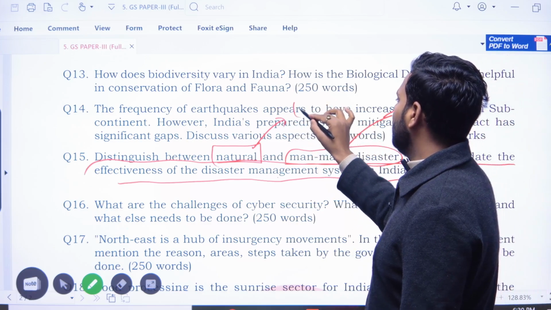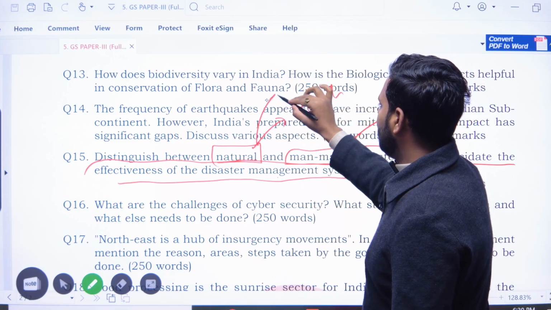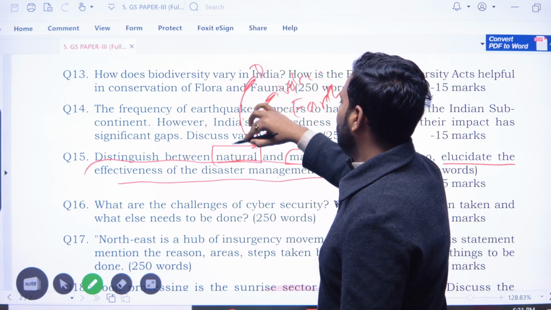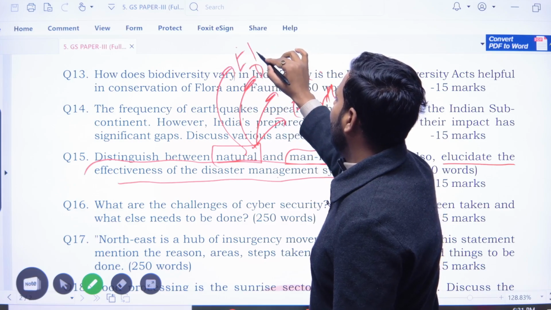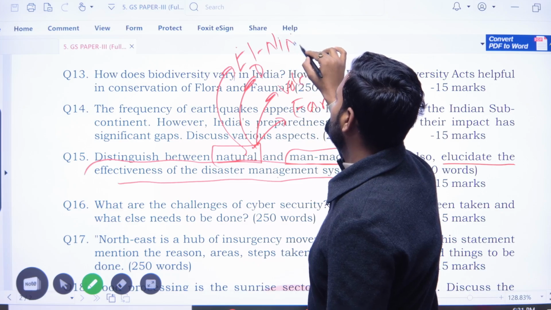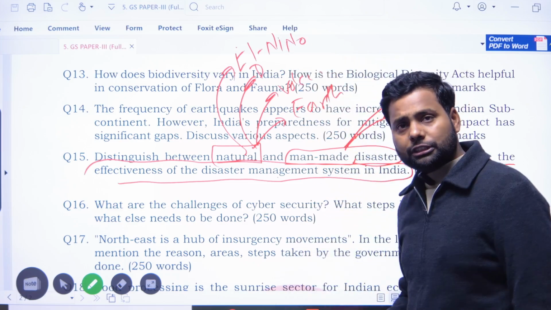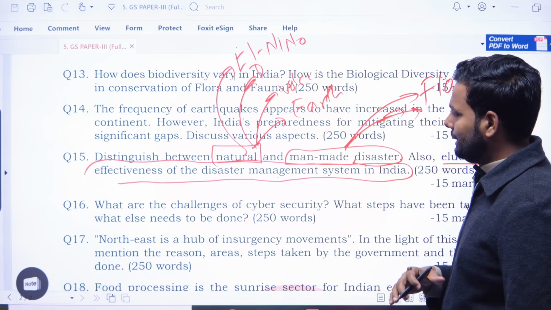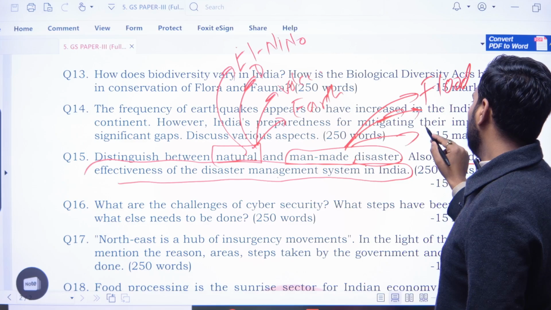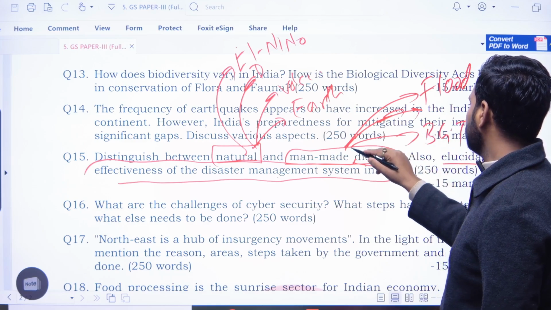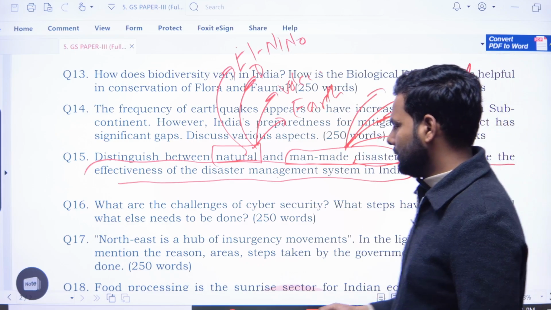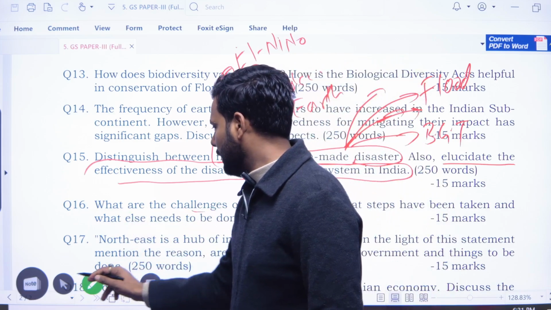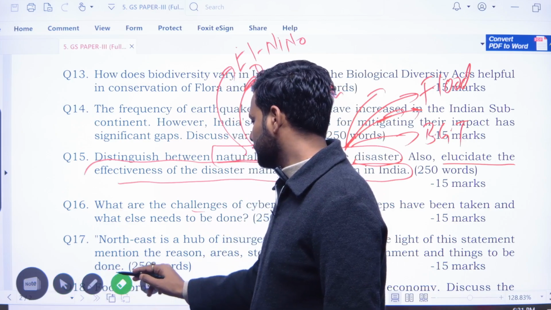नेचुरल डिजास्टर लाइक अर्थक्वेक, नेचुरल डिजास्टर लाइक वोल्केनो, नेचुरल डिजास्टर लाइक ड्रॉट, नेचुरल डिजास्टर लाइक एल नीनो, and there are so many disasters which are man-made, like flood, like drought is also man-made. So for these types you have to mention examples like the Bhopal gas tragedy. Is it okay? These are the disasters. Next question. What are the challenges? Okay. Now the next question is,